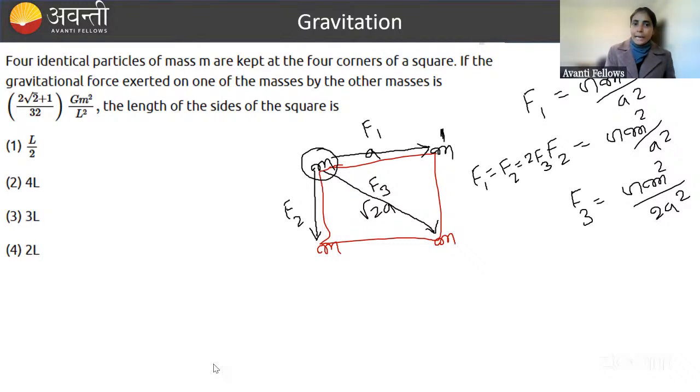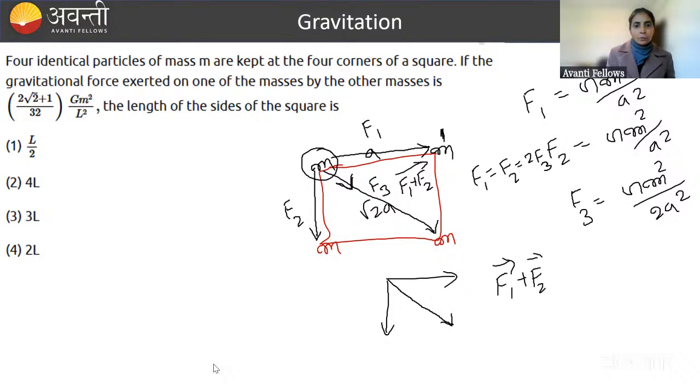Now, if you add F1 and F2, F1 and F2 are at 90 degrees and they are equal in magnitude. So their resultant will go bisecting this, that is, along this direction. F1 plus F2 will be along the direction of what? F3. And what will be the magnitude of F1 plus F2?